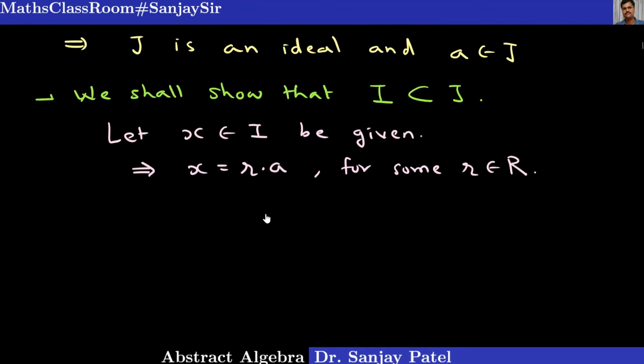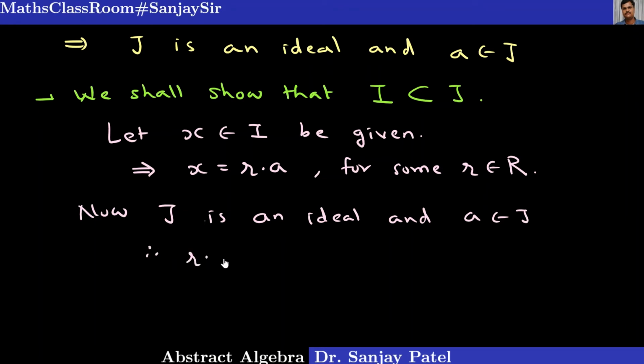Now J is an ideal, and this A belongs to J. Therefore, R into this A also belongs to J, by definition of ideal.